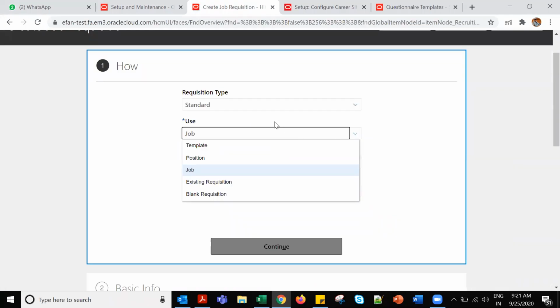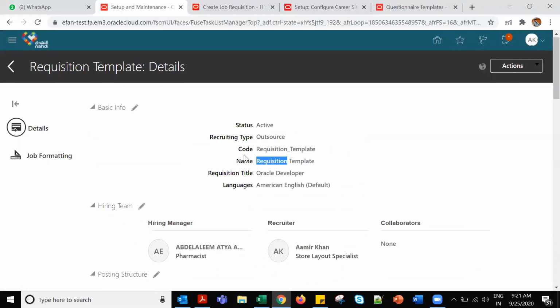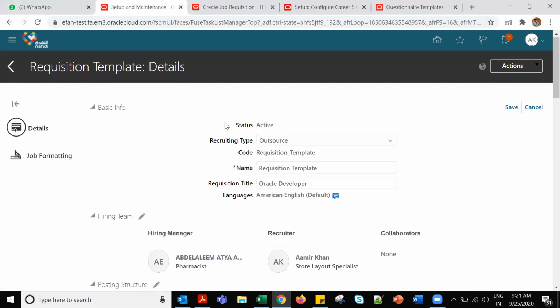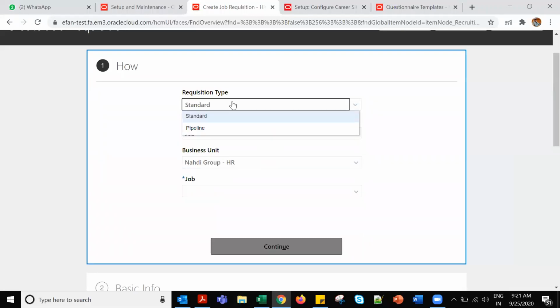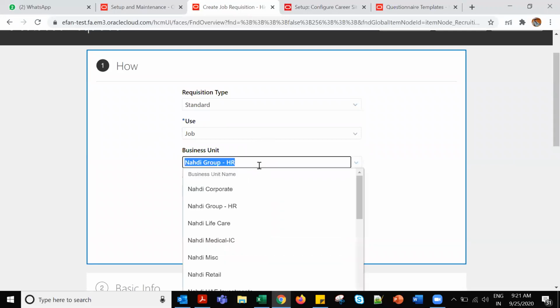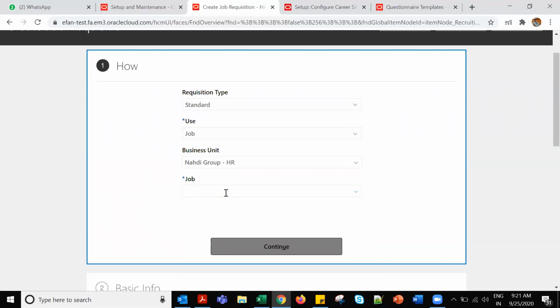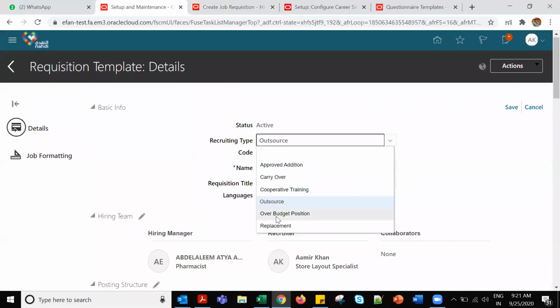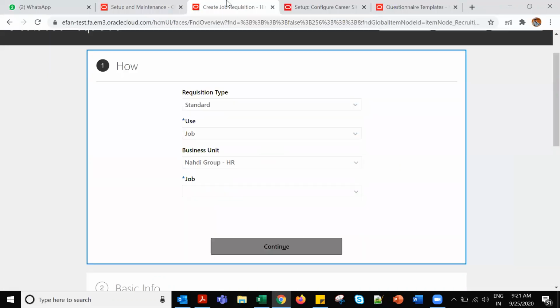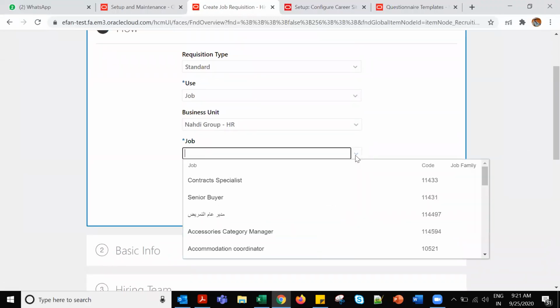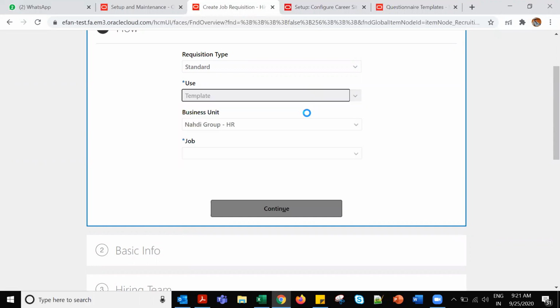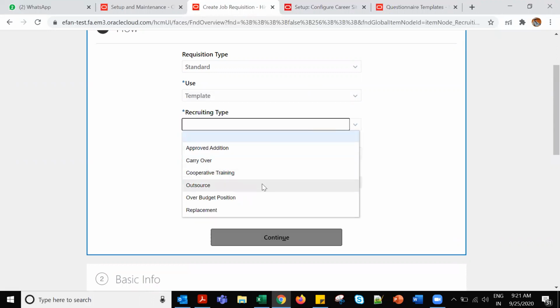One will be outsourcing here. No, just now we got that option, right? Outsource was there, because I opened here also outsource, budget, replacement, recruiting type. This is for use. If I select job, position template, suppose if I select template, recruiting the outsource.